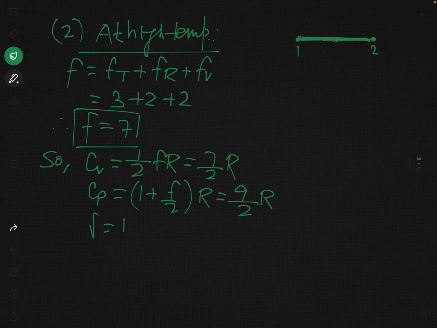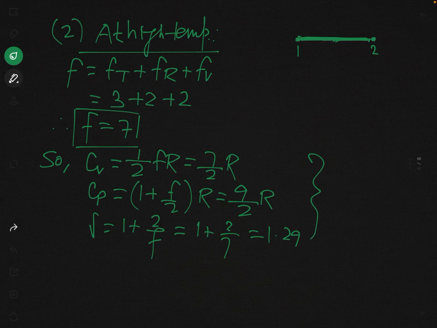Gamma is 1 plus 2 over F, so this will be 1 plus 2 over 7, and this will be equal to 1.29. So these are the values of Cv, Cp and gamma of a diatomic gas at high temperature, when dissociation takes place and vibration becomes effective.